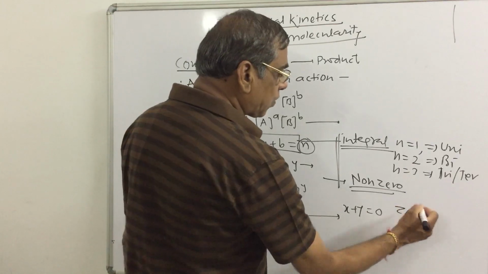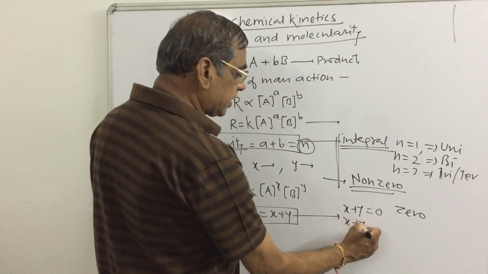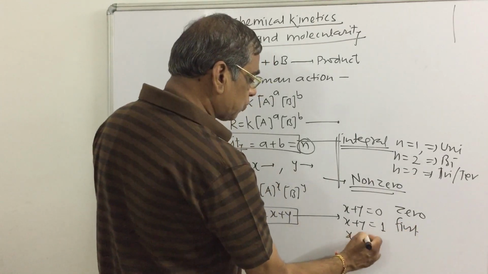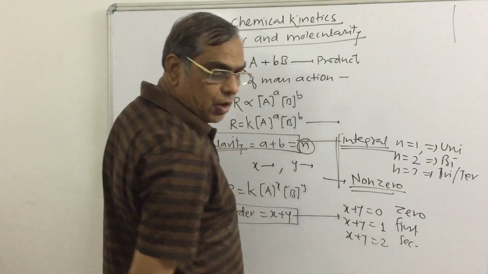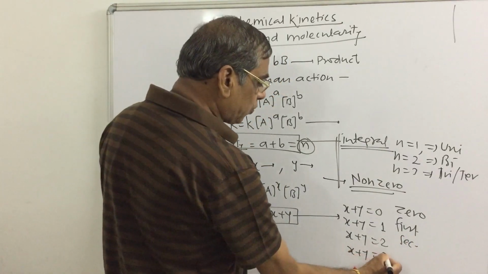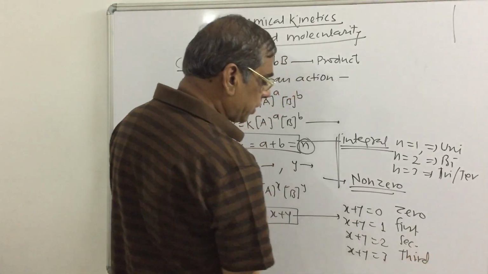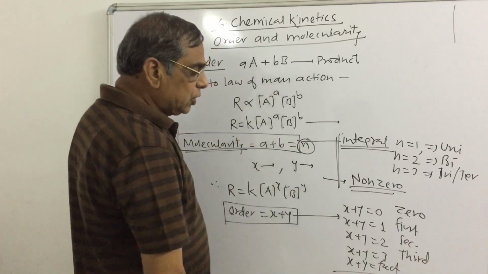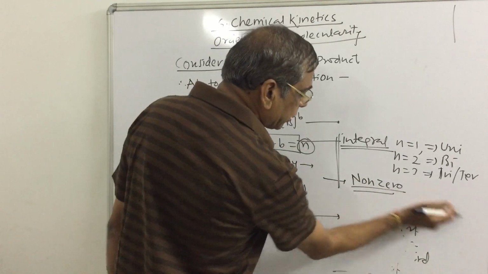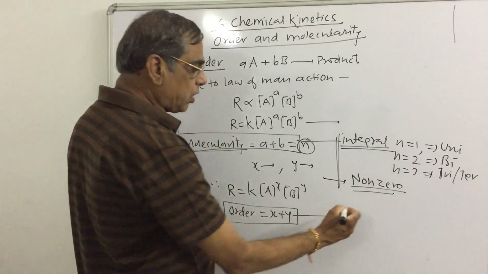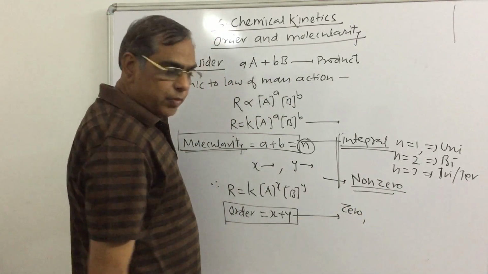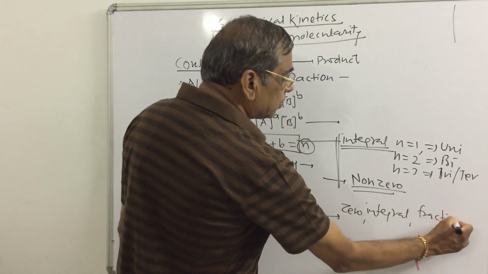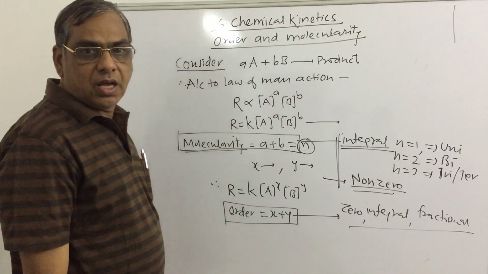But for order of reaction, if the value of x plus y equals 0, then such reactions are called zero order reactions. x plus y equal to 1 is called a first order reaction. x plus y equal to 2 is called a second order reaction. x plus y equal to 3 is called a third order reaction, or x plus y may be fractional. So the order of reaction may be zero, integral as well as fractional.